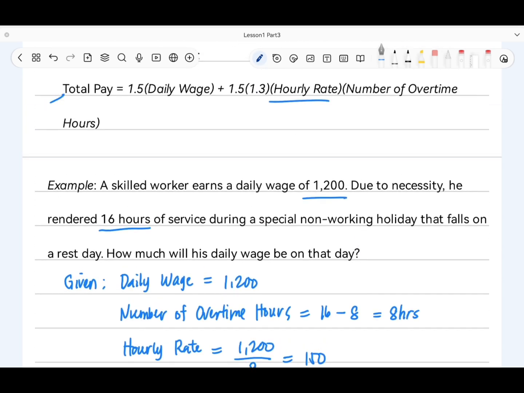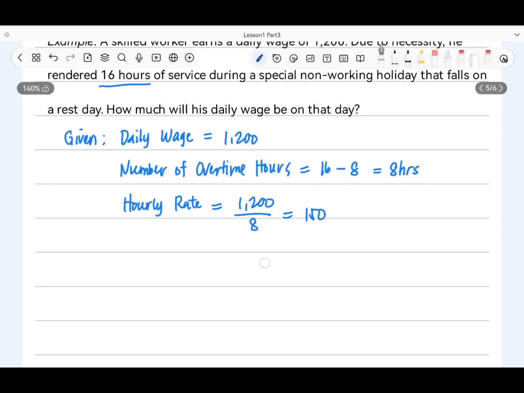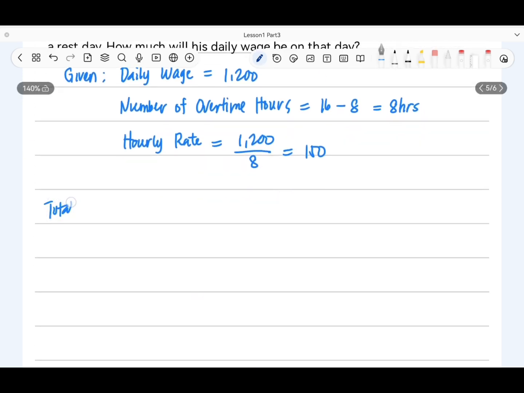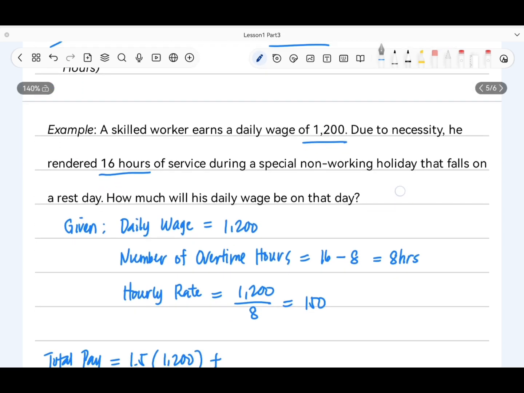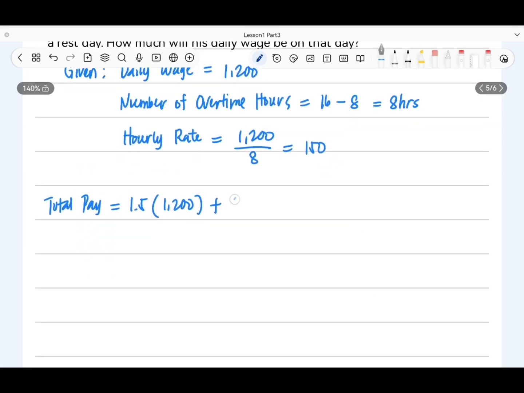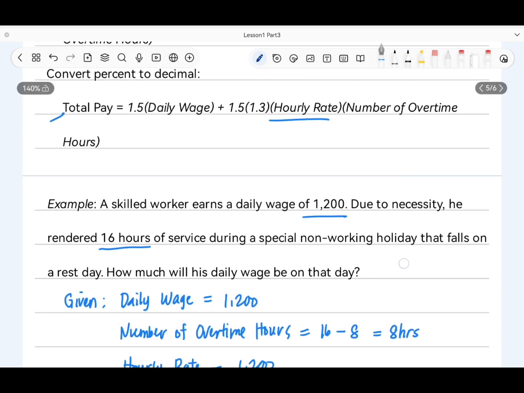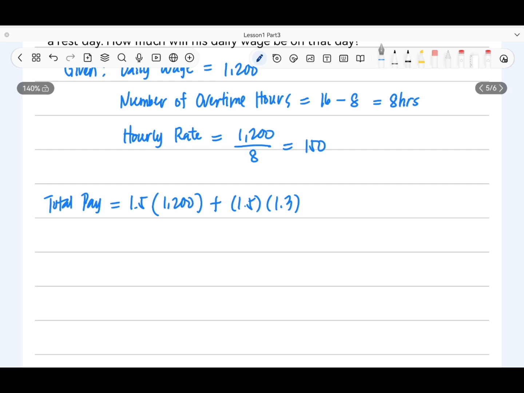Total pay is equal to 1.5 times his daily wage, which is 1,200, plus 1.5 times 1.3 times the hourly rate, which is 150, times the 8 overtime hours.